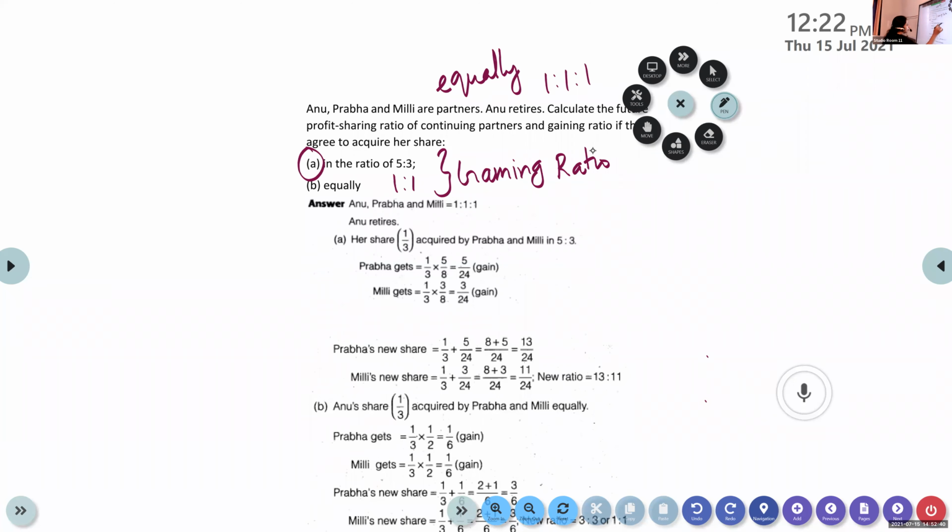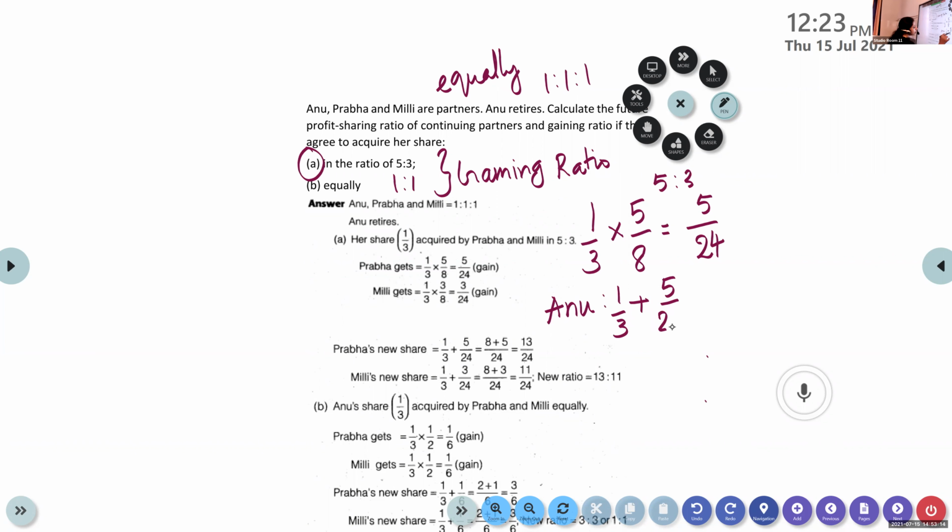So this 1/3 share of Anu. In the first case, Anu's 1/3 is acquired in the ratio 5:3, so 5/8 belongs to Prabha. So it becomes 5/24. And now, what is the new share of Prabha? Her old share was 1/3 plus, how much did she get now? 5/24.